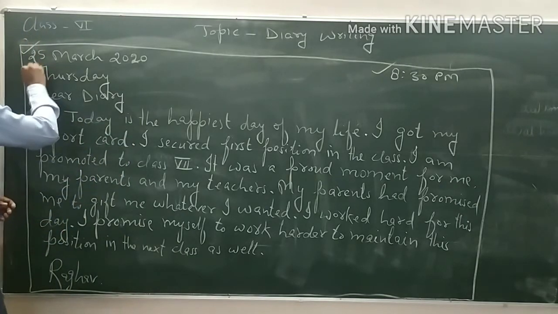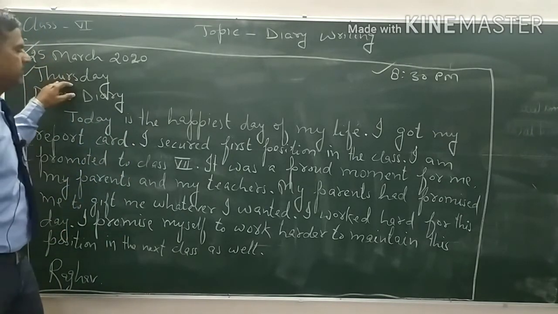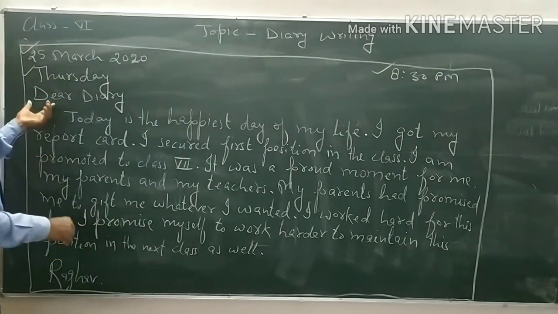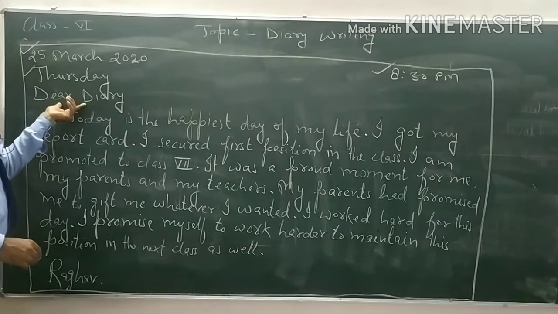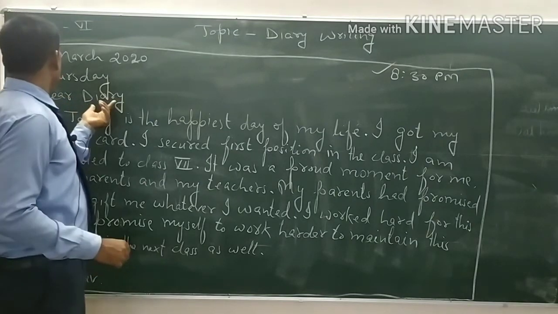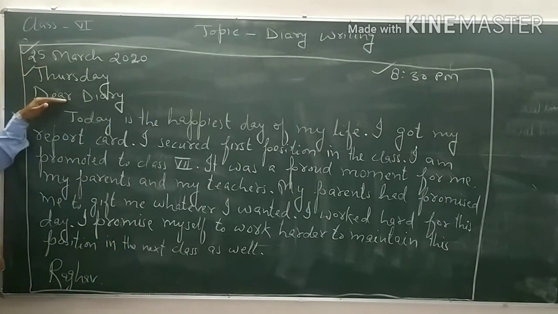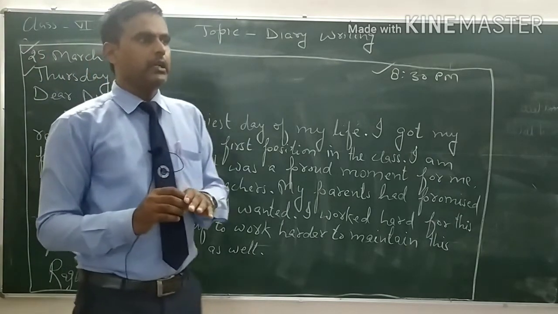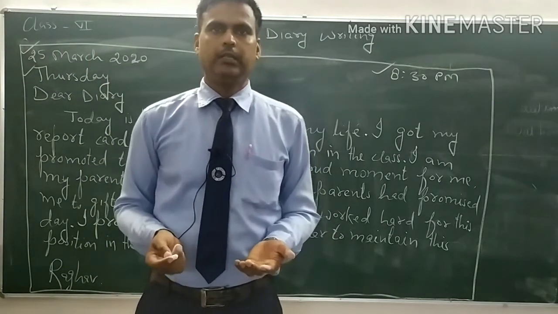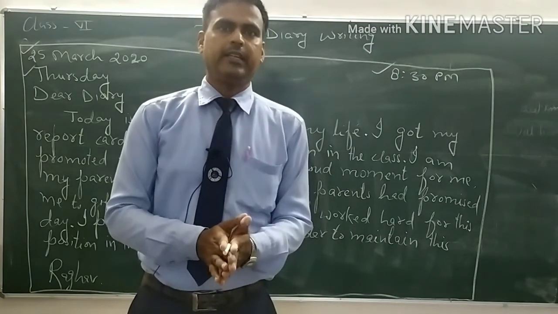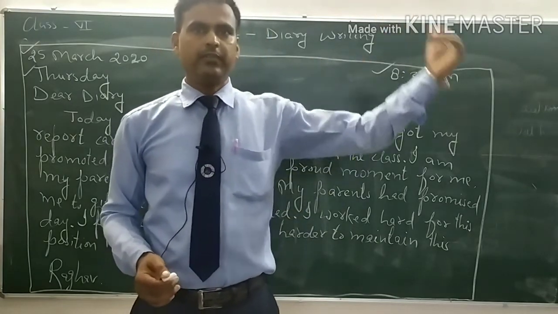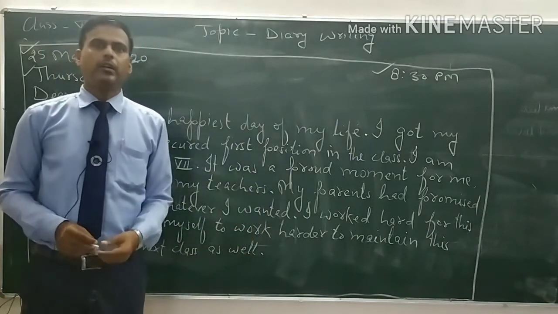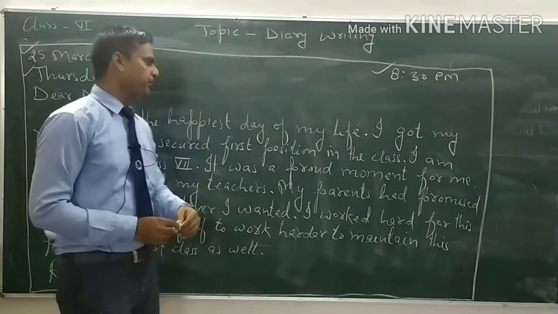Below the date, we will write the day of the diary, and we will address the diary as dear diary, and then we will start writing our content. What were the things that we faced? What were the experiences that we faced on that particular day?